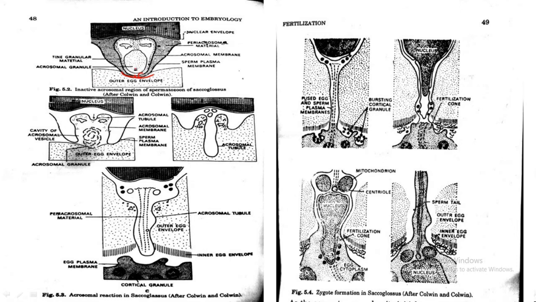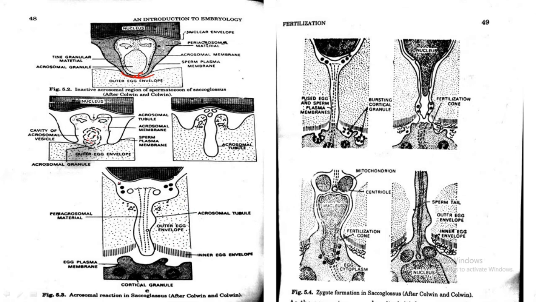This acrosome contains enzymes, for example hyaluronidase and sperm lysin, which dissolve the outer egg envelope, the egg jelly and the vitelline membrane.